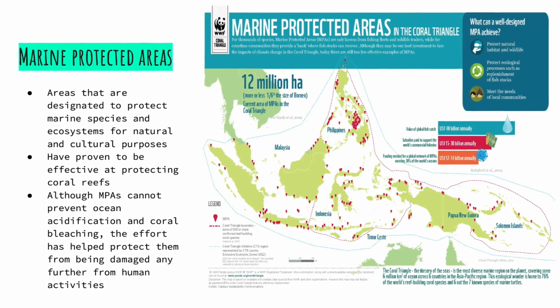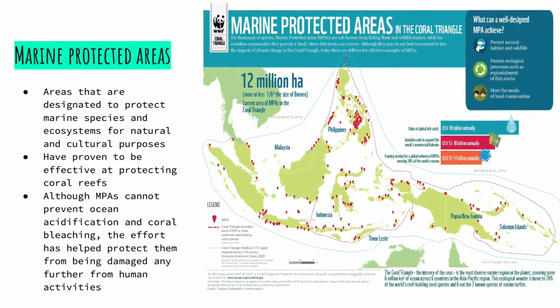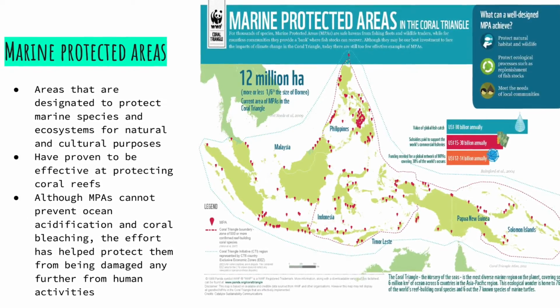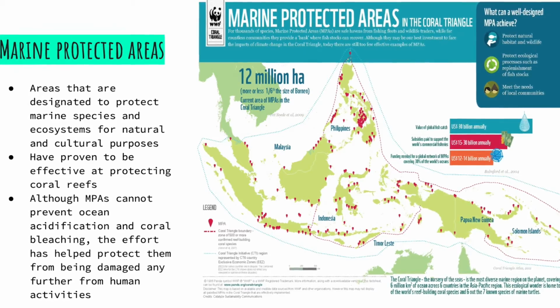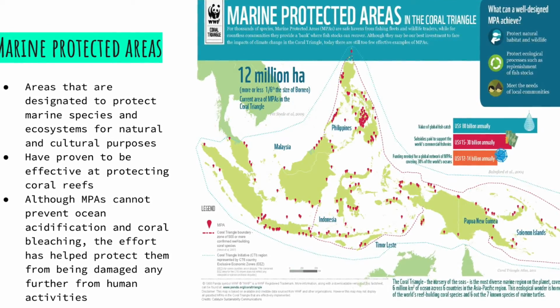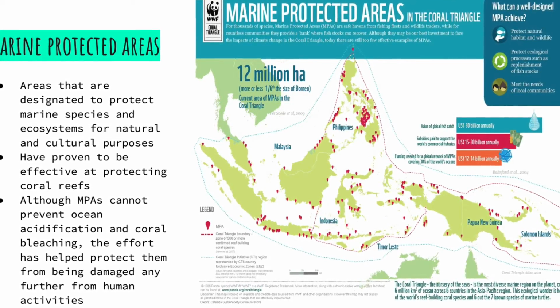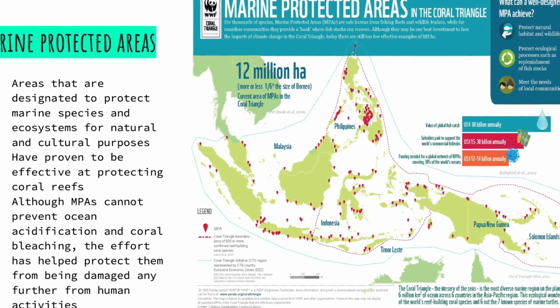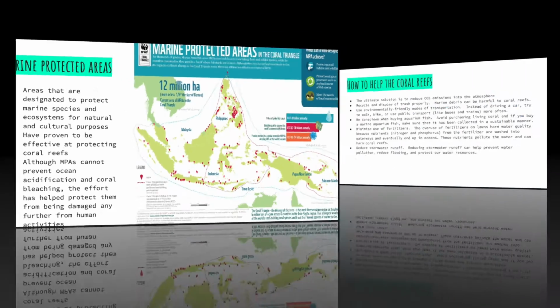Marine protected areas. These are areas that are designated to protect marine species and ecosystems for natural and cultural purposes. They have proven to be effective at protecting coral reefs. Although marine protected areas cannot prevent ocean acidification and coral bleaching, the effort has helped protect them from being damaged any further from human activities.